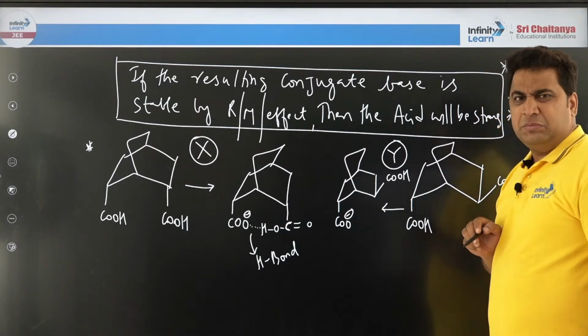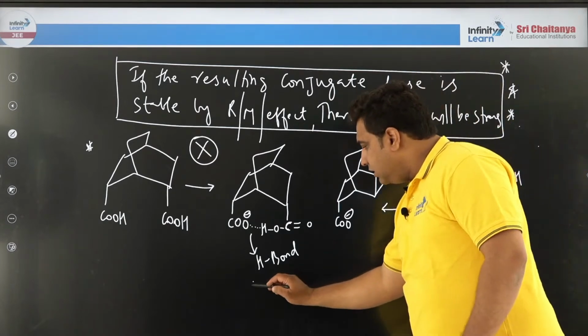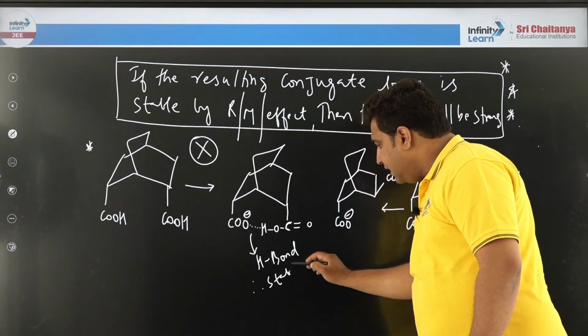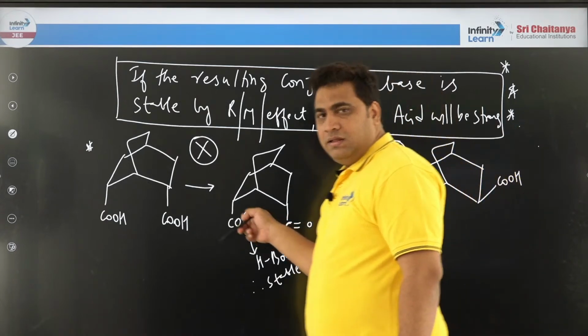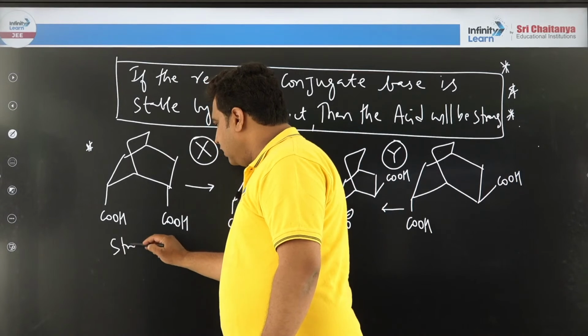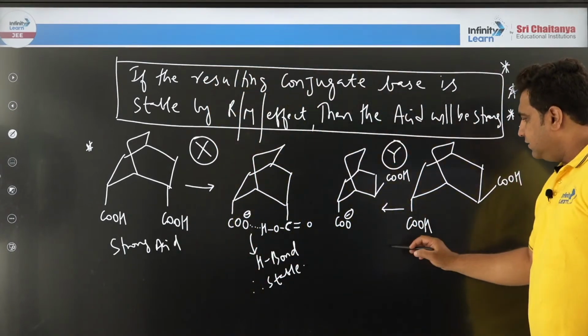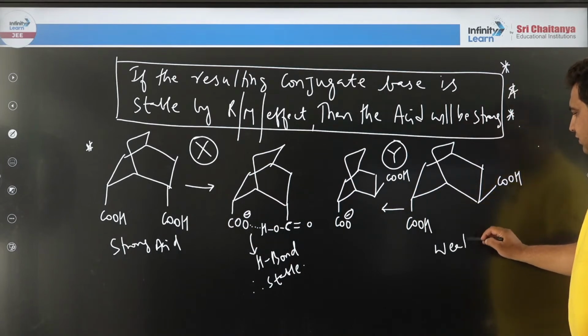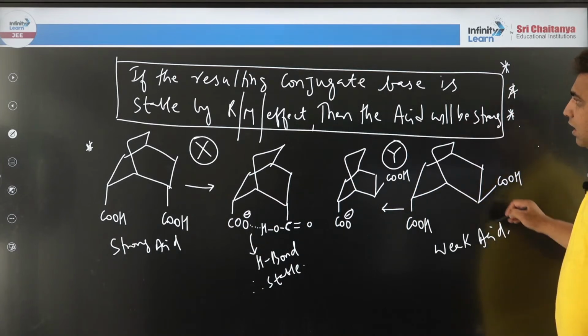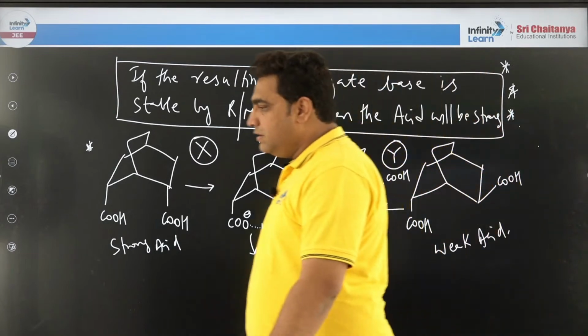No, it's not possible. So here you can see hydrogen bond. Therefore, this has become what? Tell me, stable. If this is stable, then this will be a strong acid. And this cannot stabilize itself by any factor. Therefore, this is a weak acid. So I hope this is another new concept, or new trick, by which you got it.